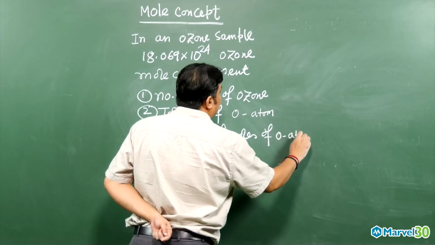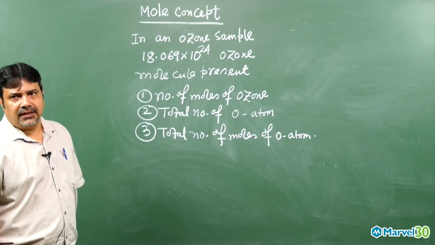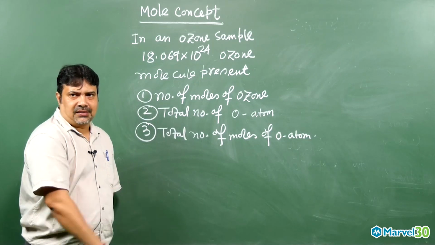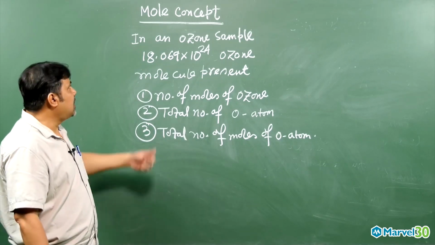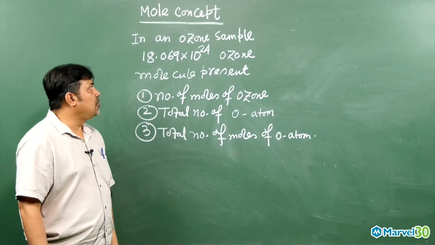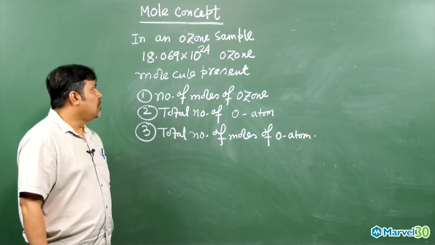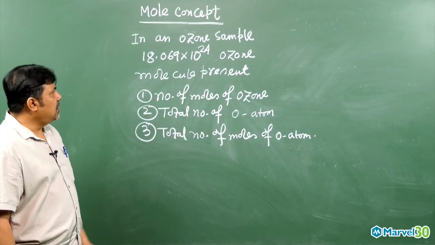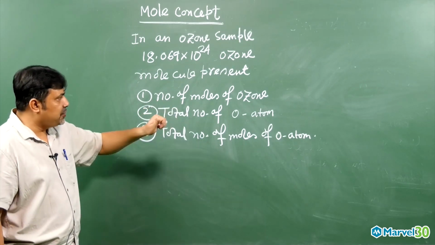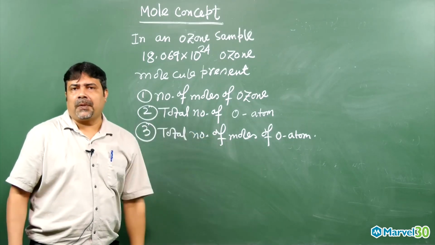These are the 3 questions they ask here. This is an AIPMT 2013 question. That means, whatever we learned about the mole up to this point, on that basis they are asking: in an ozone sample there were 18.069 into 10 to the power 24 ozone molecules, and they are asking the number of moles of ozone, the total number of oxygen atoms, and the total number of moles of oxygen atoms.